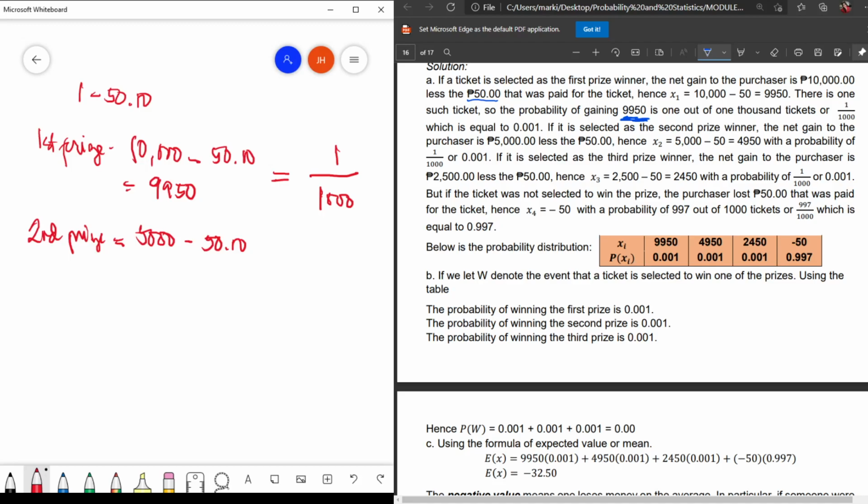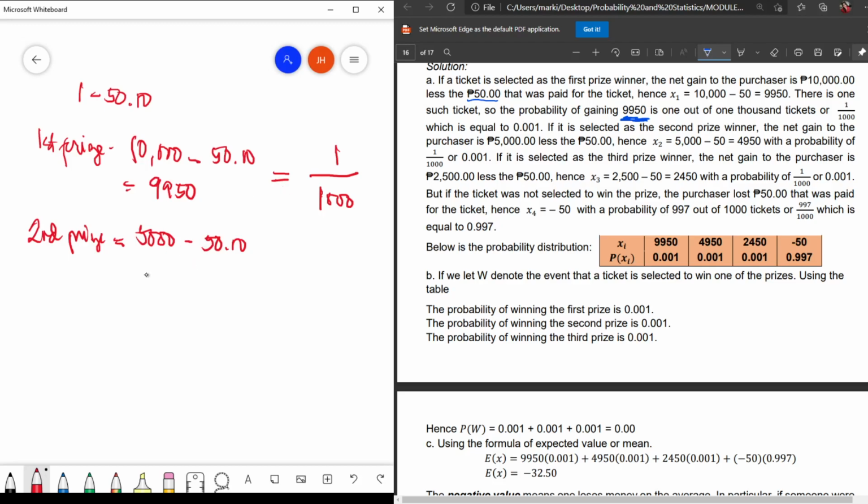Once you win the first prize, of course, you cannot have two winners, so you only get one prize. That's why we subtract 50 because we do not know yet which prize you will get. You can also lose. We are just assuming equal chance of probability, because you bought a ticket and you have a chance to win those raffle tickets.